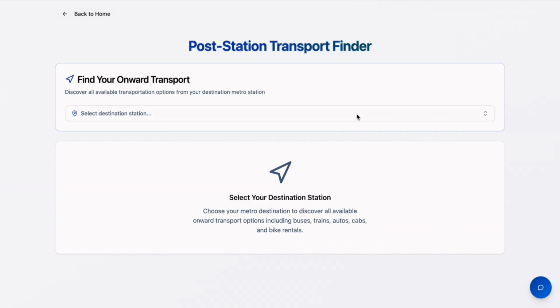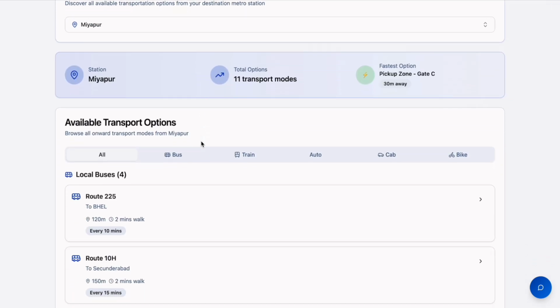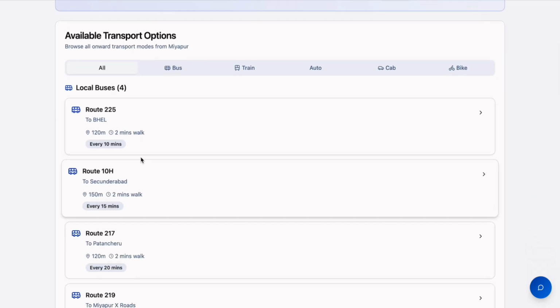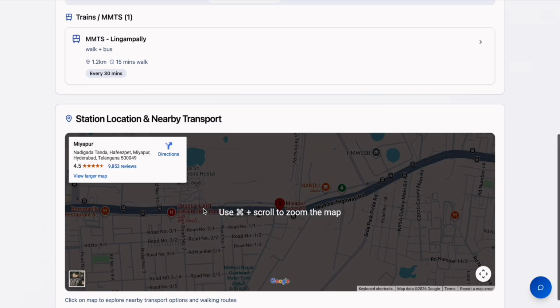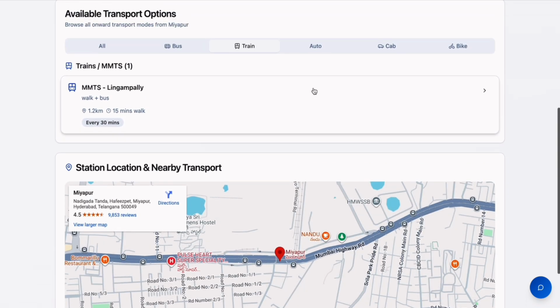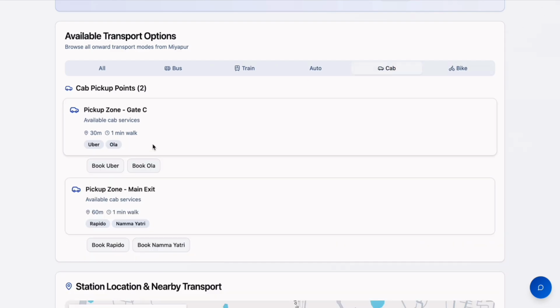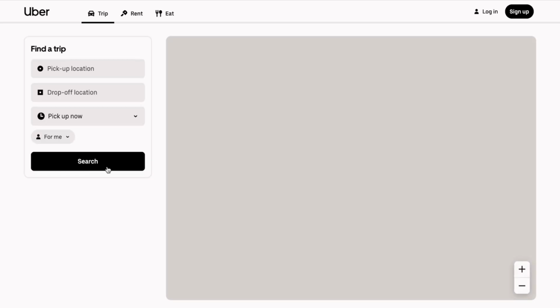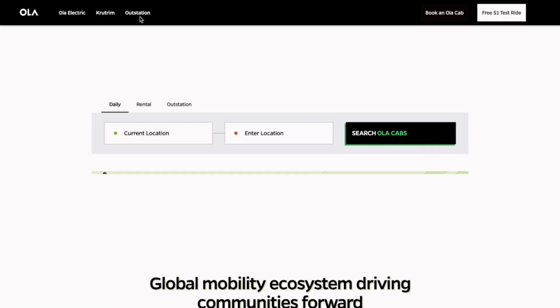This is post-station transportation, where after getting down at the destination, we can book our rides. We can book the local buses, local trains as a map, and autos. We can book the autos, cabs and bikes. We can book the cab. It redirects to Uber, where we can book over the destination area. Or Ola,